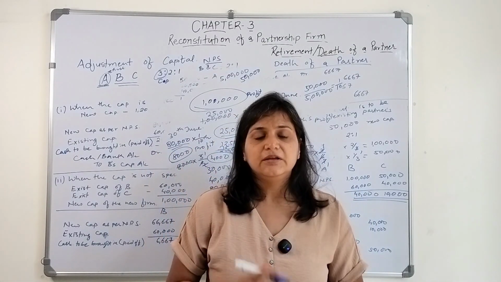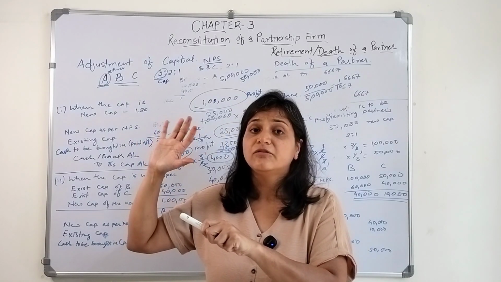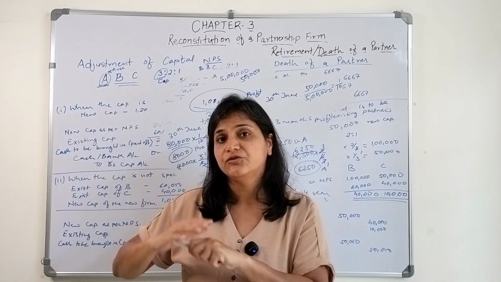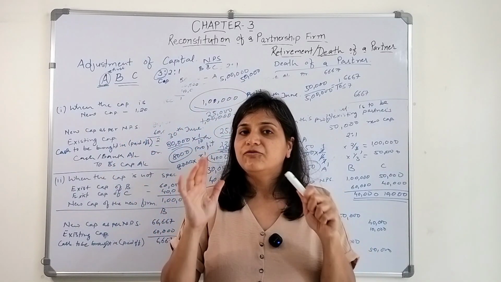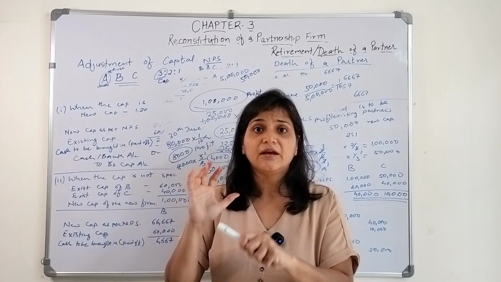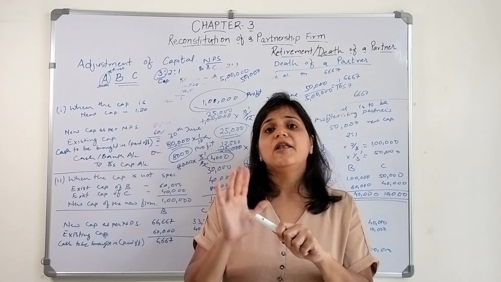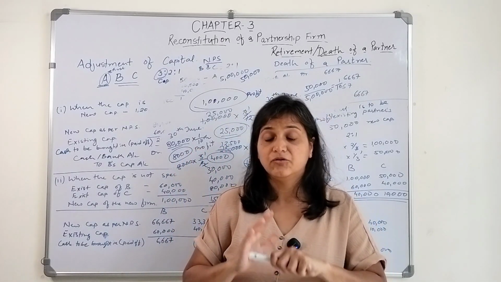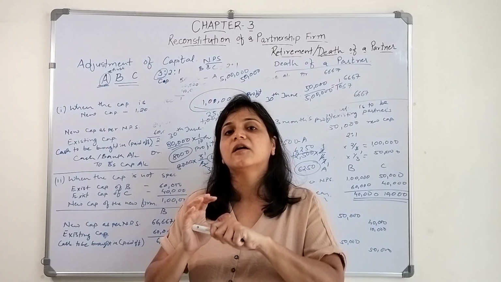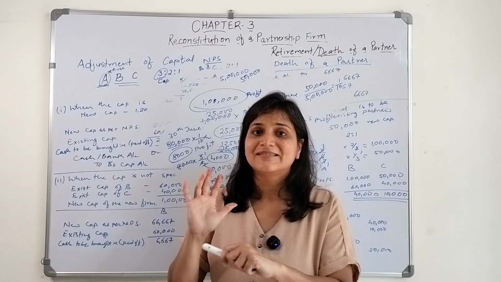Now in the middle of the year we are making the payment, right? So when we prepare the profit and loss account at the end of the year, what we need to do, if you remember, we also discussed that we need to open a temporary account. So what is that temporary account? Profit and loss suspense account. That account will be opened and the payment will be made to the deceased partner.